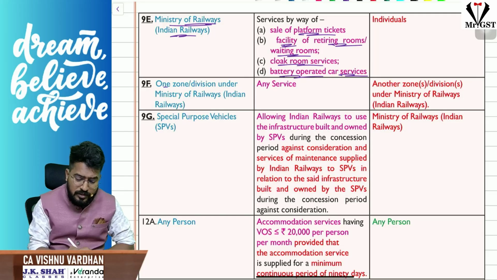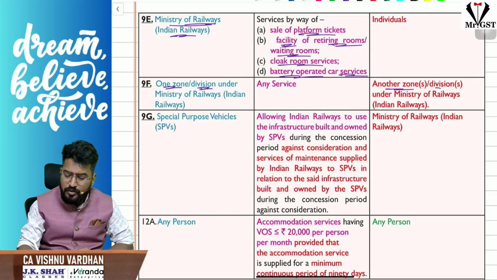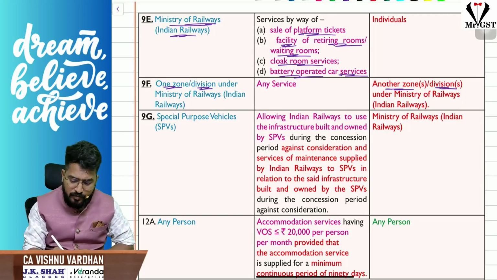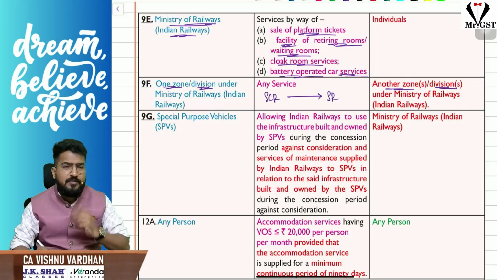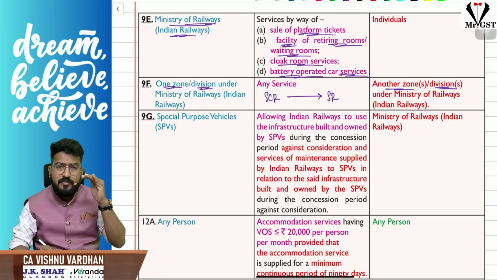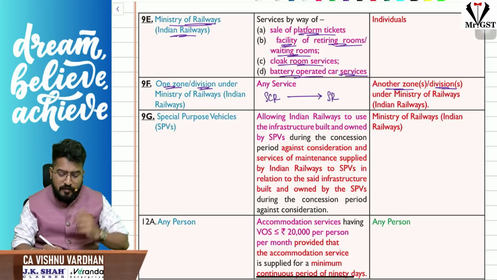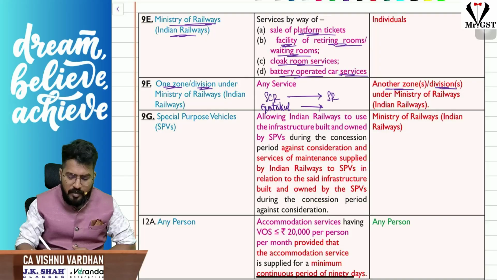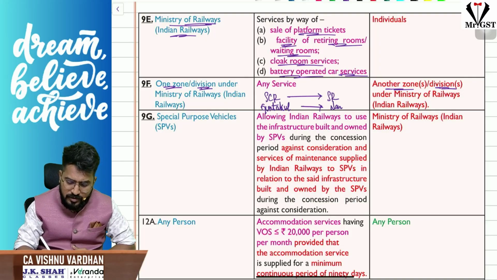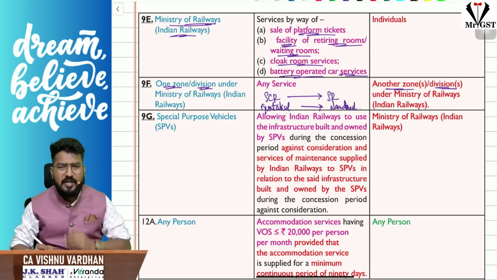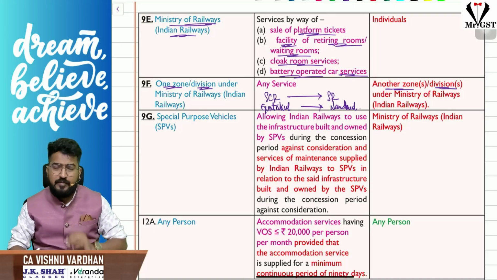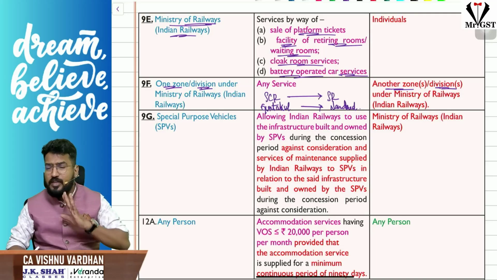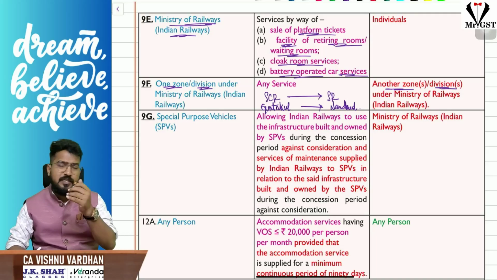Next, one zone or division of Indian Railways to another zone or division of Indian Railways. See, for example, there is South Central Railway. This is a zone. They are providing services to Southern Railways. This is another zone, exempt under GST. And again in railways, within the zone there will be divisions. For example, there is a division called Guntakal division in Andhra Pradesh. They are providing services to Nanded division in Maharashtra somewhere, I guess. So there is another division in railways. So one division to another division, one zone to another zone, if Indian Railways provides any services, it is exempt under GST.